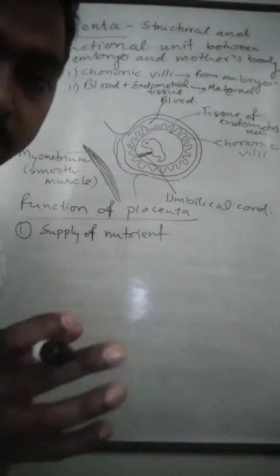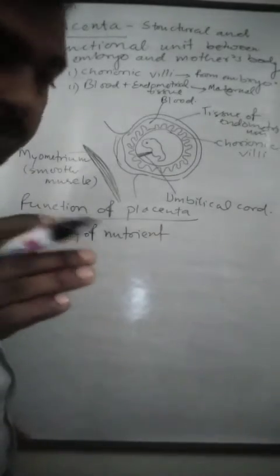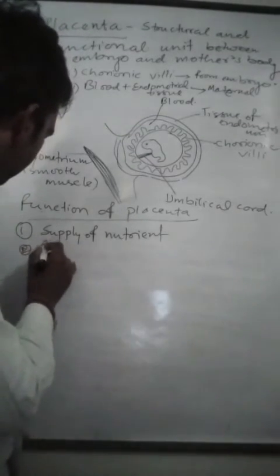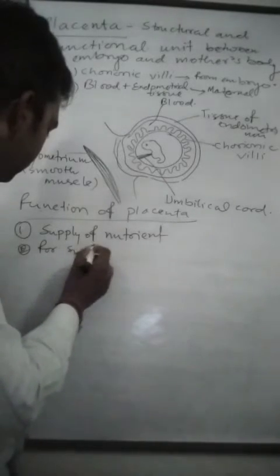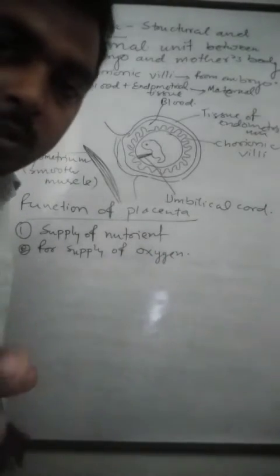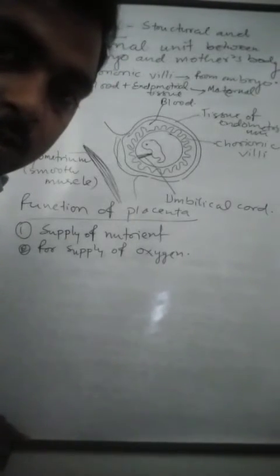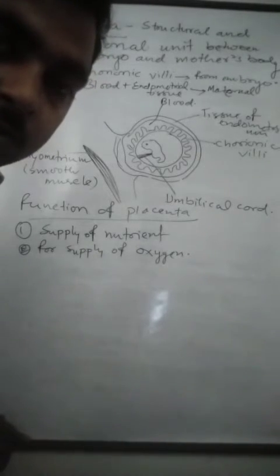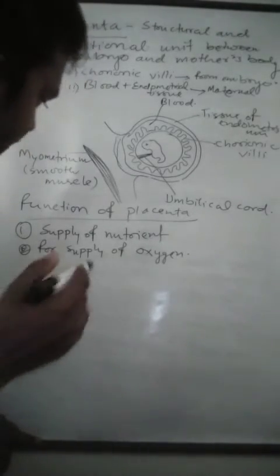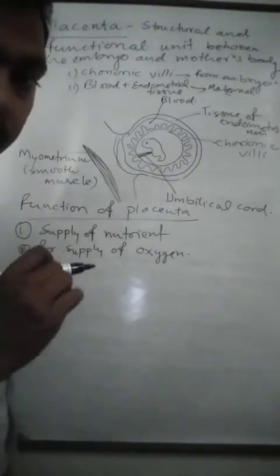This structural and functional unit is established for the main purpose of supplying nutrients and oxygen, since the growing embryo is a living structure and requires oxygen and nutrients to survive. They are supplied from the placenta into the body of the growing embryo.